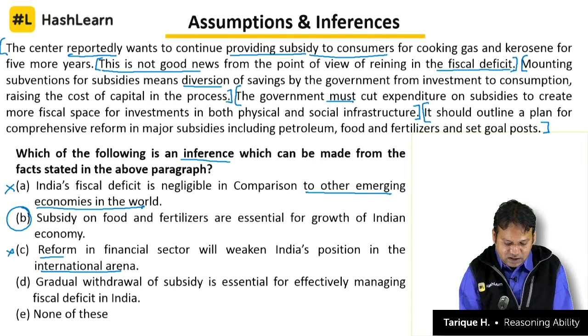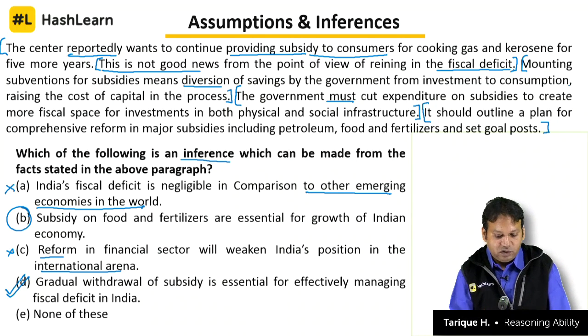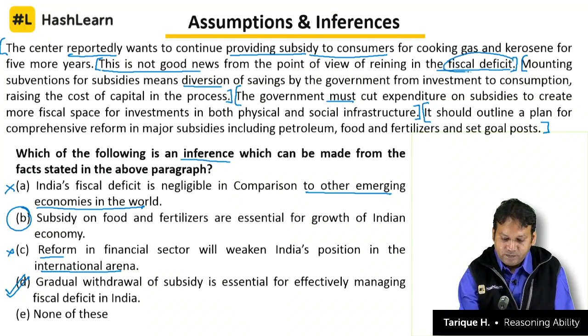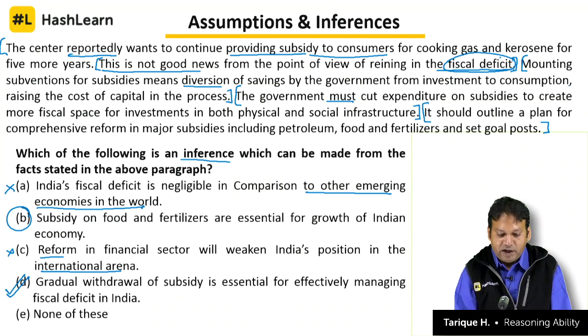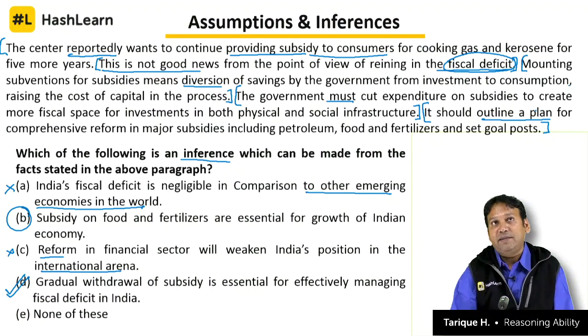Gradual withdrawal of subsidies is essential for effectively managing fiscal deficit in India. This is definitely the answer, because that is what the author talks about. There is a fiscal deficit, and the government should try to remove, should eliminate, should outline a plan. That means it should not be an abrupt change. That's why the author says the government should outline a plan. How will they remove the subsidy that is being given? So that's why the answer is D.